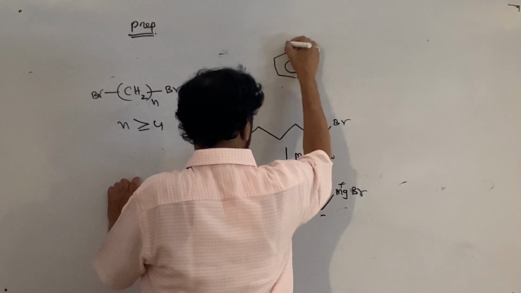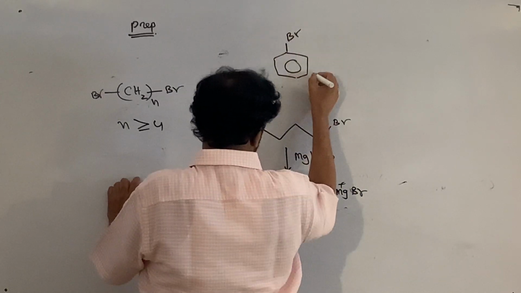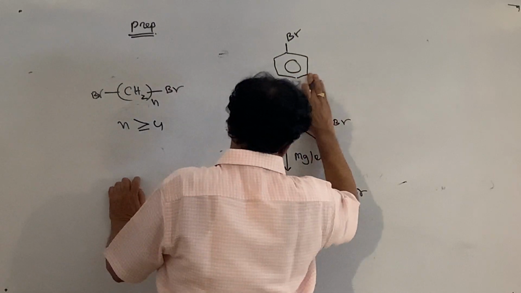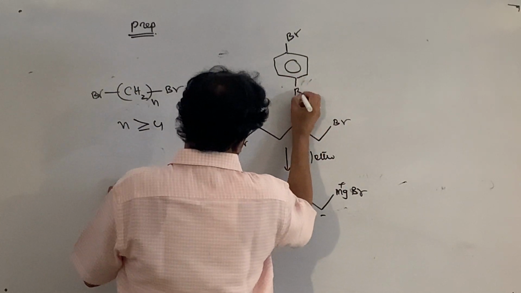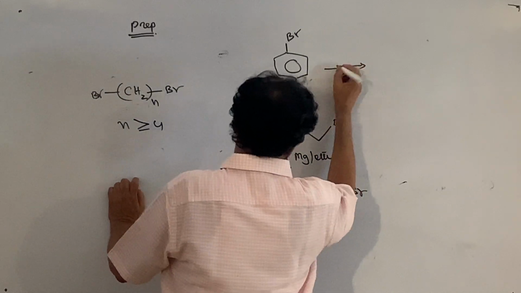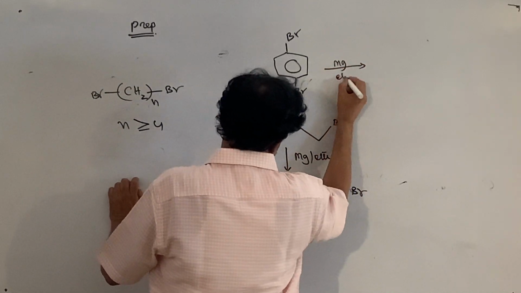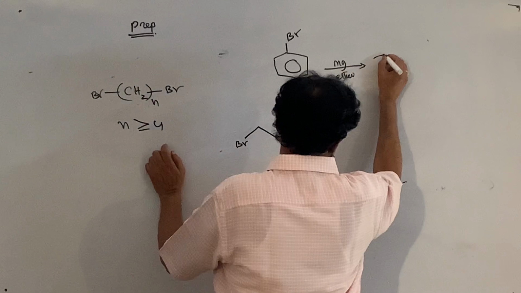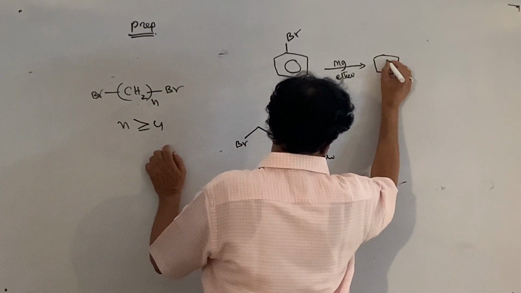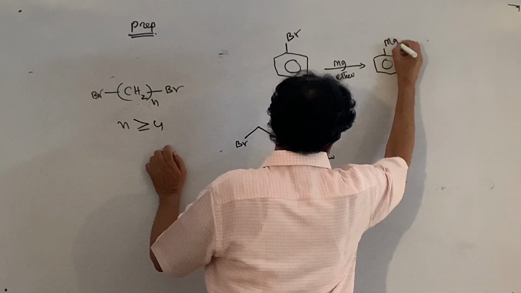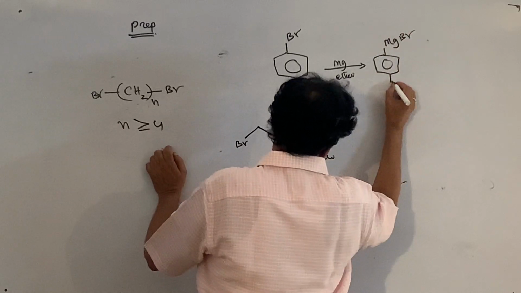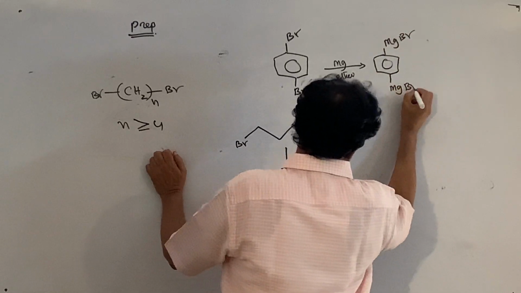So 1,2, I told you, this is 1,4. Let me write the first, 1,4-dibromobenzene. This on treatment with magnesium in ether gives MgBr, this is MgBr formed.